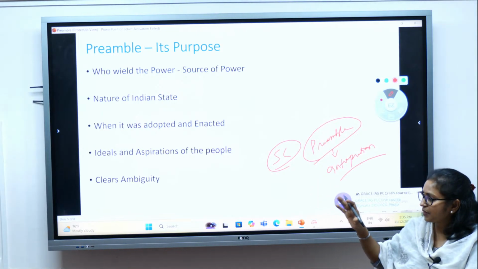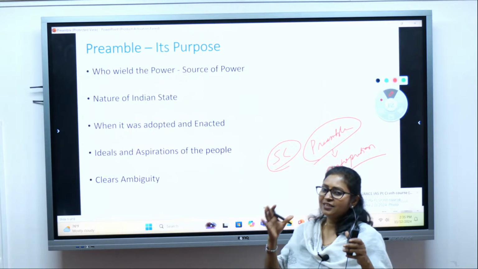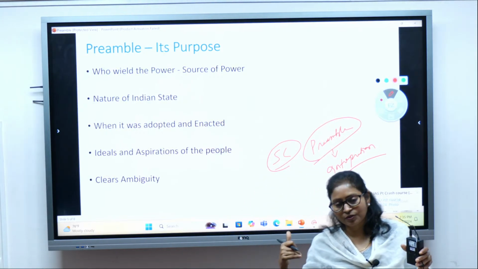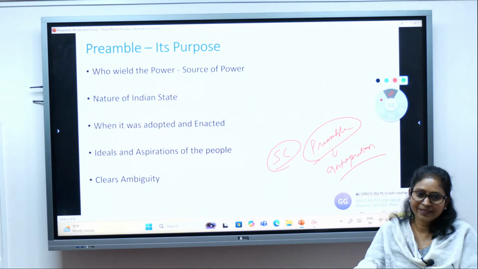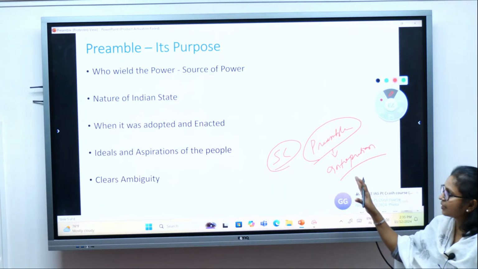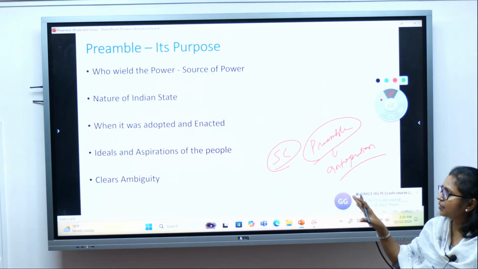The preamble gives a very distinct and clear view of what we want, and is also utilized by the Supreme Court in interpreting the constitution. I hope you got clarity about the purpose of the preamble.